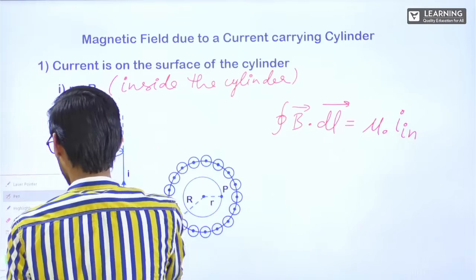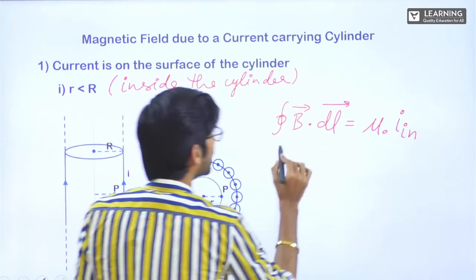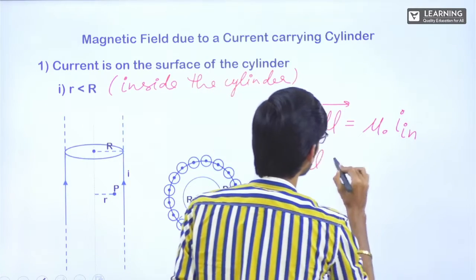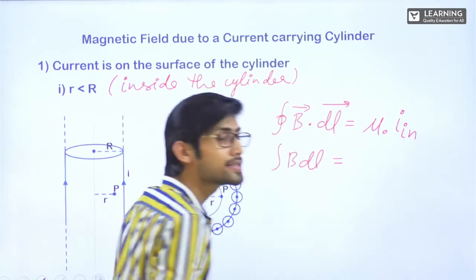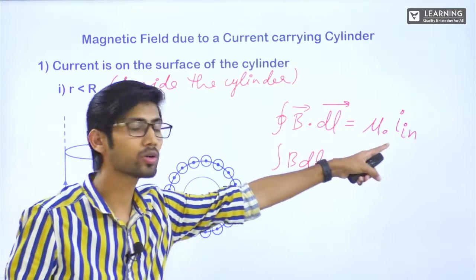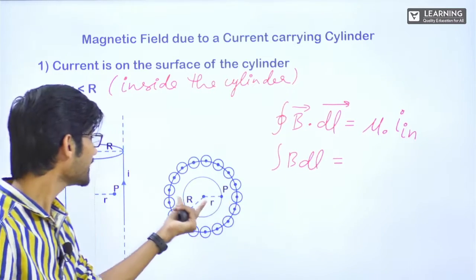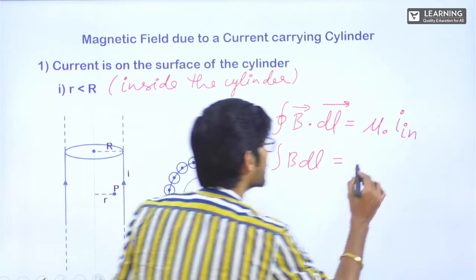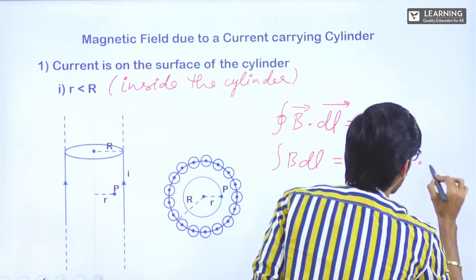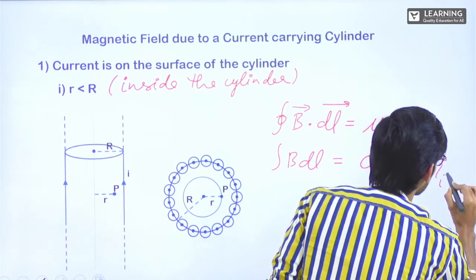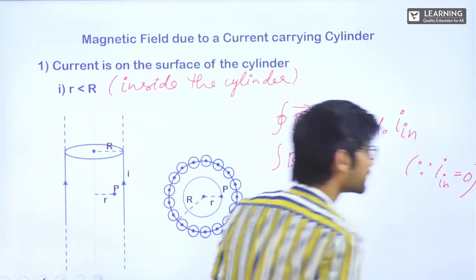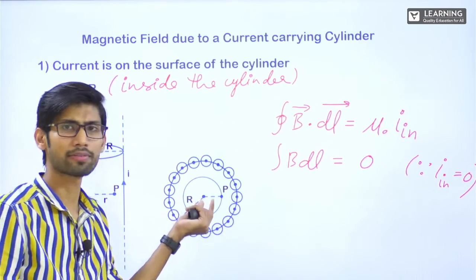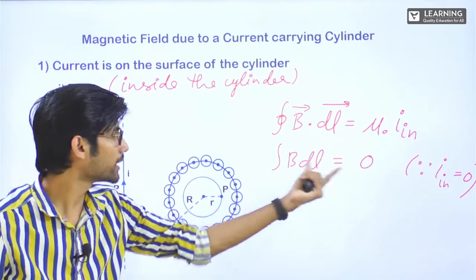So now this will become integral B dl is equal to mu naught into I inside. How much is I inside? 0. Inside this there is no current, whatever current is there is outside. So that will be 0.